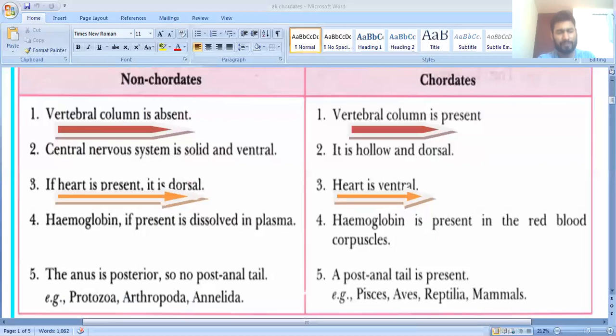Next is the anus. In case of the non-chordata, the anus is posterior and there is no post anal tail. But in our body, we have the post anal tail. Chordata have the post anal tail. Protozoa, arthropoda, and annelida are examples of non-chordates. Fishes, birds, reptiles, and mammals are considered examples of the chordata.